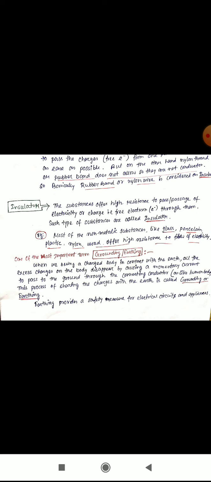Now come here, one of the most important terms, that is grounding or earthing. You all know about the term grounding or earthing.